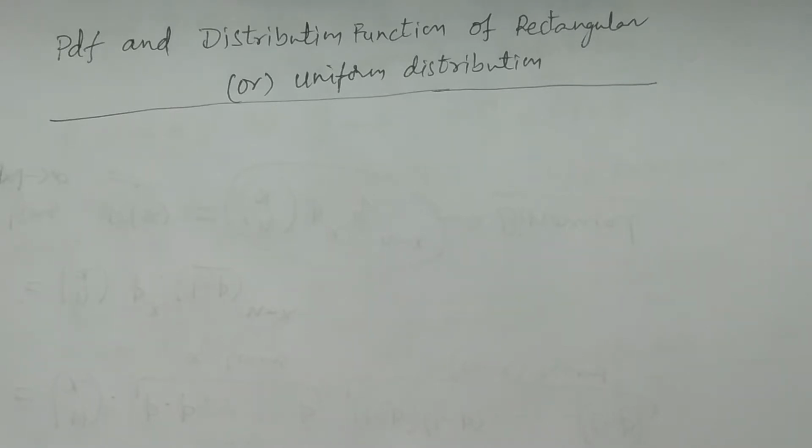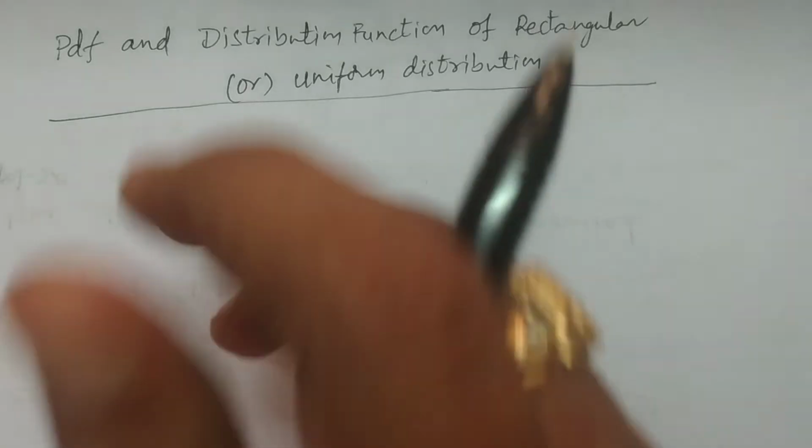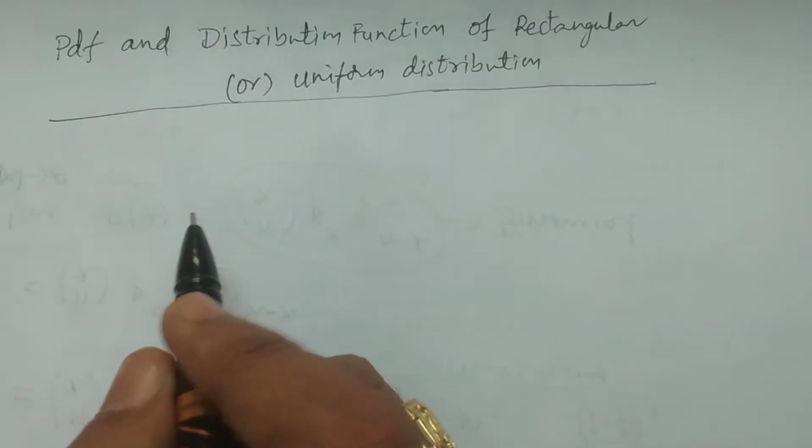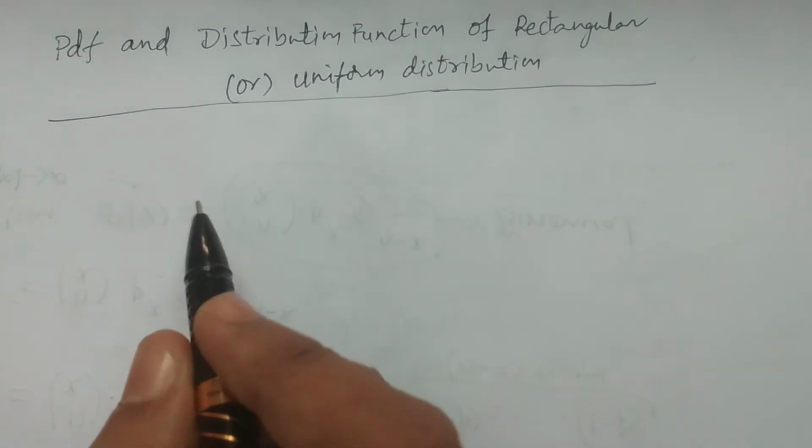If we want to define any distribution, for example a continuous distribution, then we have to define its PDF. And for a discrete distribution, we have to define its probability mass function. The definition is nothing but writing the PDF or PMF for discrete and continuous random variables or distributions, right? So now I define the rectangular distribution.